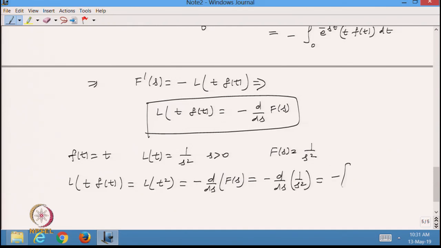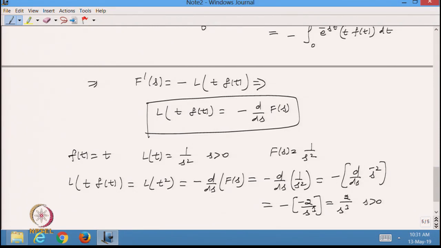So what will this be? I am taking d by ds of s to the power minus 2. This will be minus into minus 2 over s cube, so it will be 2 over s cube when s is positive.